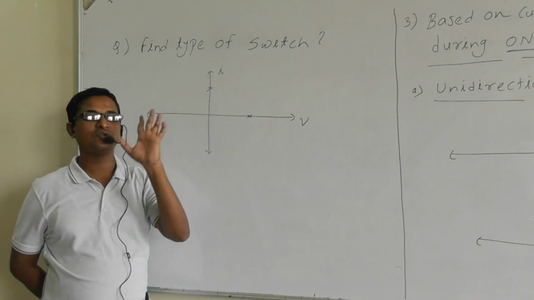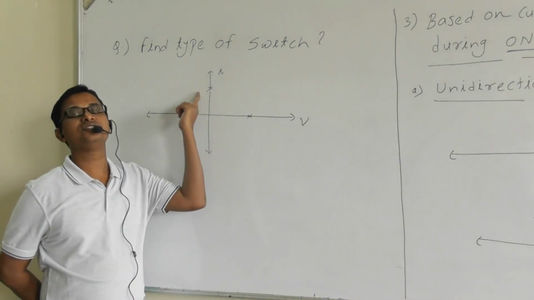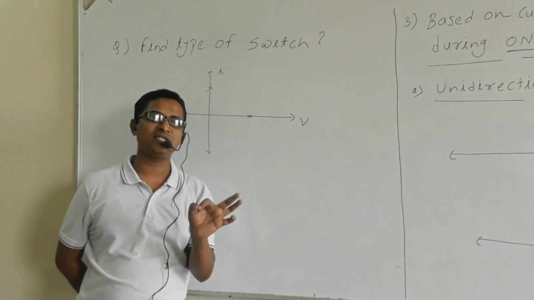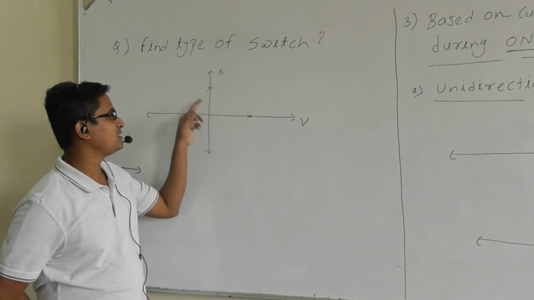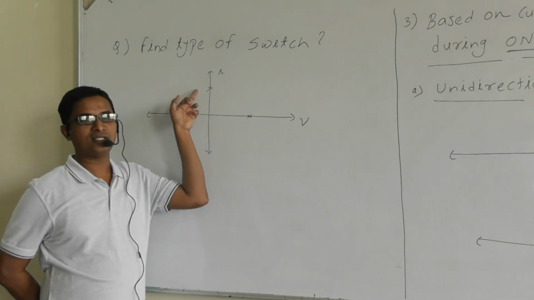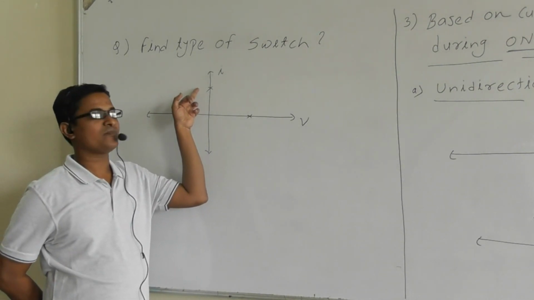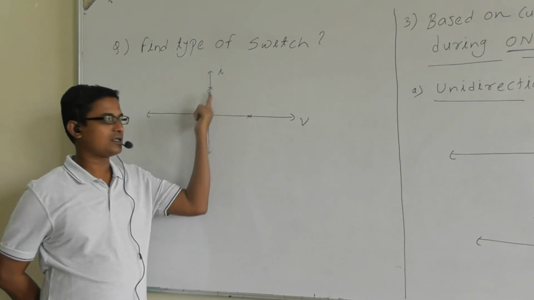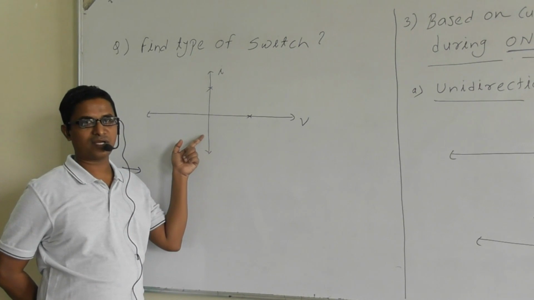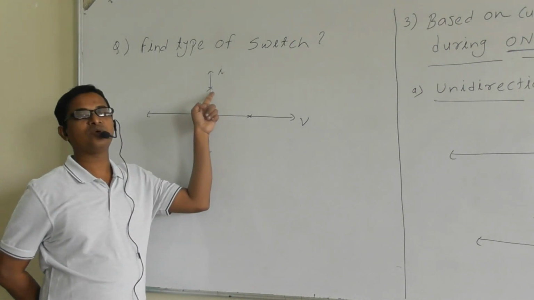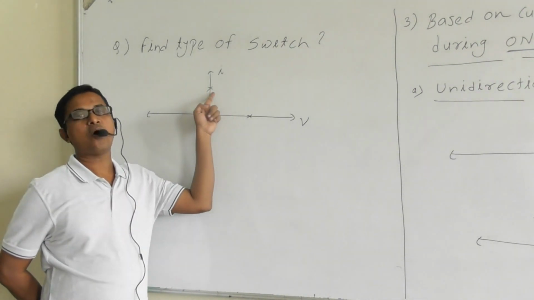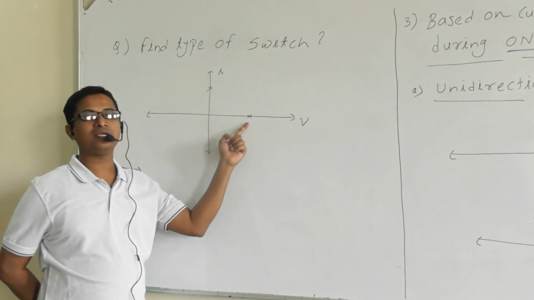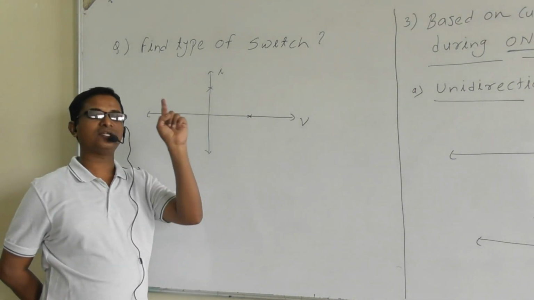Current is non-zero. What is the voltage? It is 0. Voltage 0 means the switch is in the on state, and the current allowed by the switch is only forward current. Reverse current is not allowed. So the switch is allowing only forward current during the on state, and blocking only forward voltage during the off state.